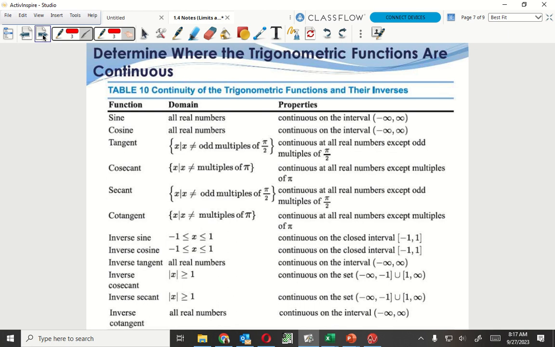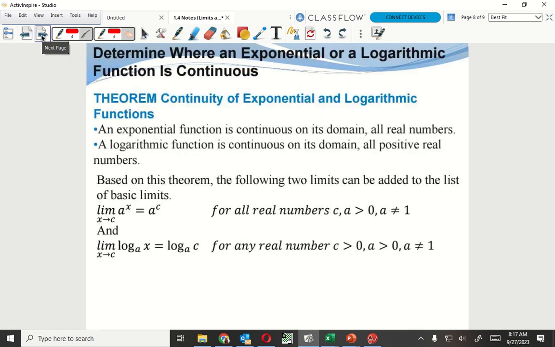So cosecant at every multiple of pi is undefined. At secant, odd multiples of pi over 2 are going to be undefined. And cotangent at multiples of pi. So inverses also, but these waves, instead of going left and right, the inverse goes up and down. So the wave would be traveling up and down on this. All right, and the continuity of that.